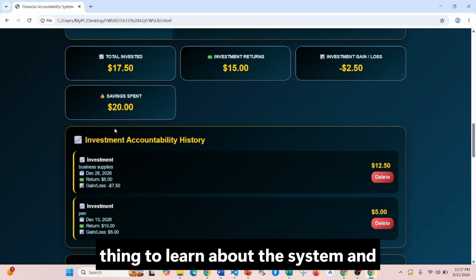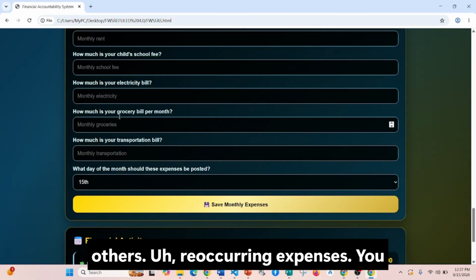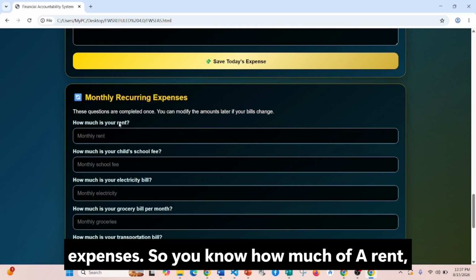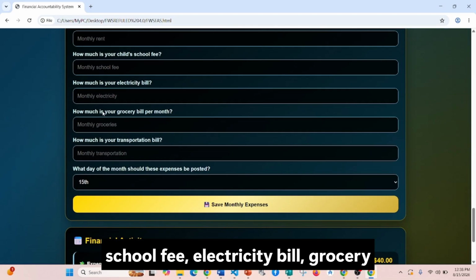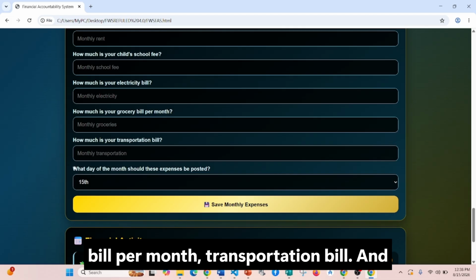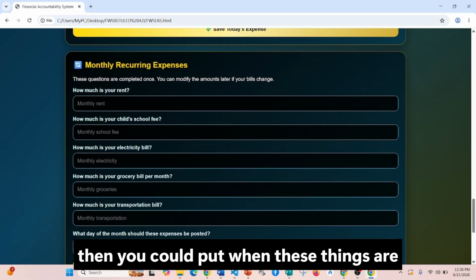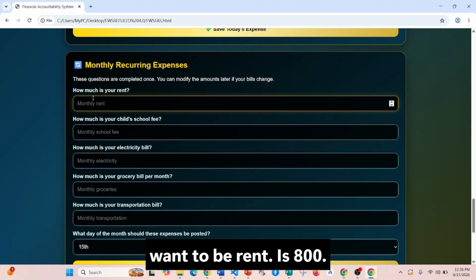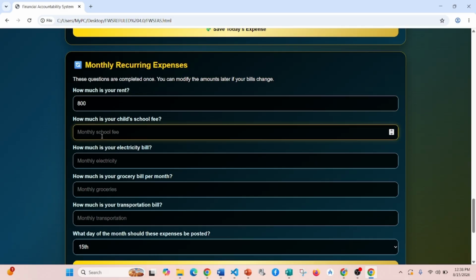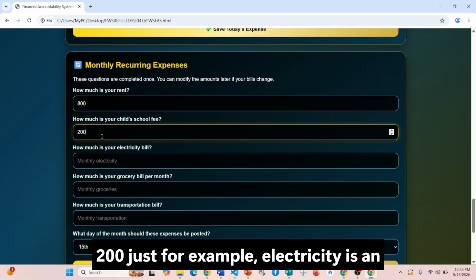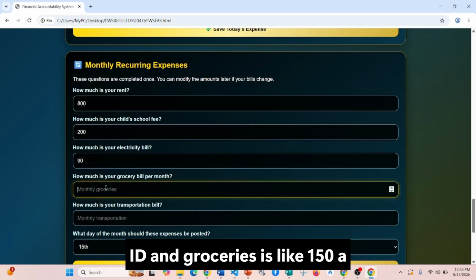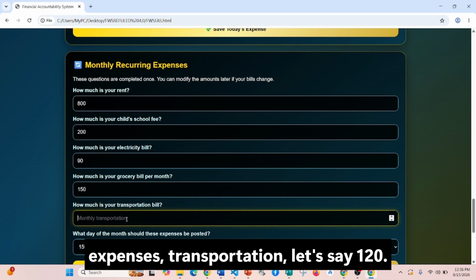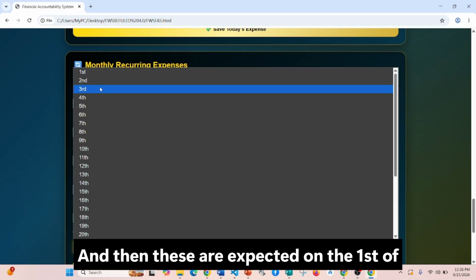It's one more thing to learn about the system, and that is recurring expenses. You know how to keep on putting in expenses over and over, so you can do recurring expenses. So you know how much for rent, school fee, electricity bill, grocery bill per month, transportation bill, and then you can put when these things are normally expected to be up, or when the expenses come up. So let's say my monthly rent is 800. I'll say school fee is 200, just for example. Electricity is 90, and groceries is like 150 a month. These are monthly expenses. Transportation, let's say 120, and then these are expected on the first of every month.